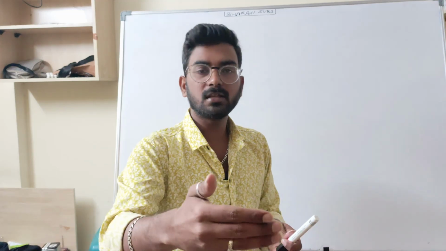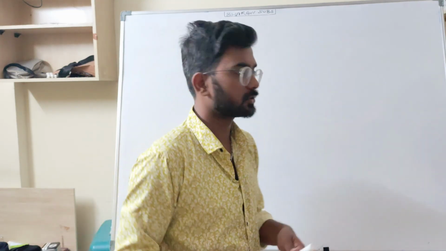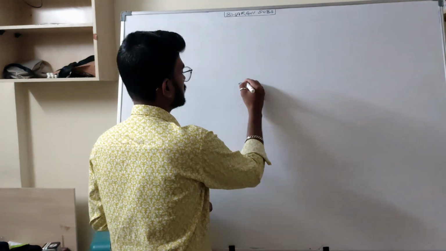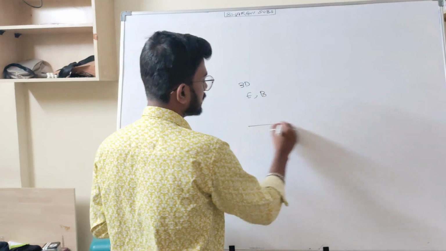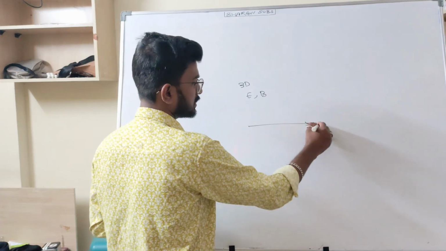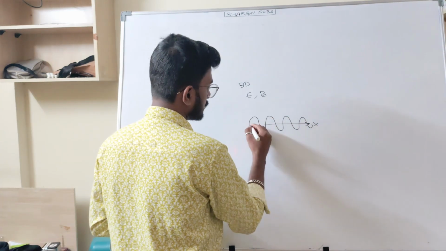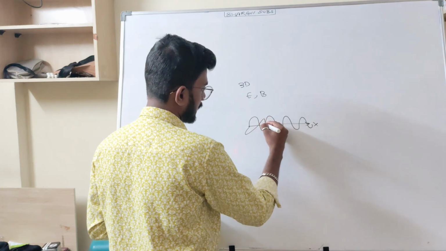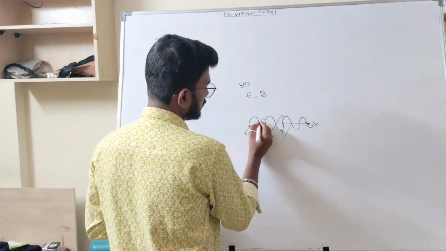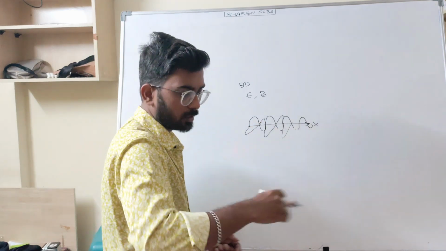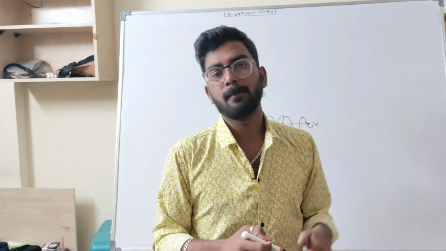So they propagate in all three directions: x direction, y direction, z direction. It has three dimensions, so it contains both electric and magnetic field. If the electric wave travels in the x direction, then the magnetic wave will travel like this, perpendicular to each other. One travels horizontally, one travels vertically, right?